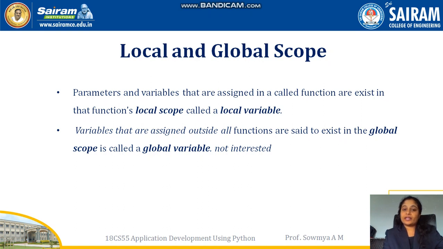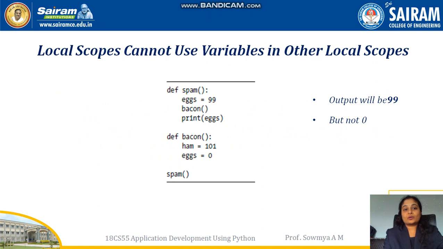So if a local variable is declared in one function, that declaration space we call the local space of a local variable. If the variable is declared globally, which can be used in the entire program, then we call it a global variable, and the scope where it exists is called the global scope. So local scope cannot use variables in another local scope. We all know that a local variable is meant to be used where it is declared, and you cannot use it in another function where it is not declared.